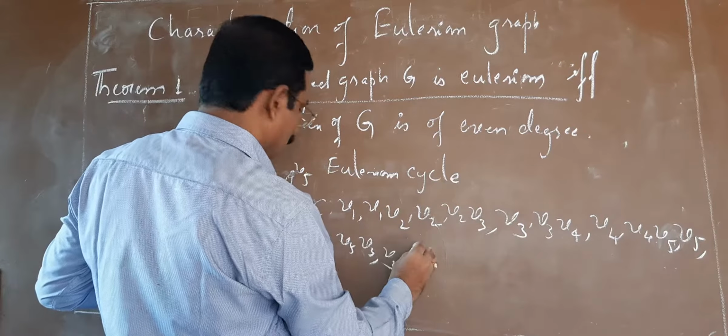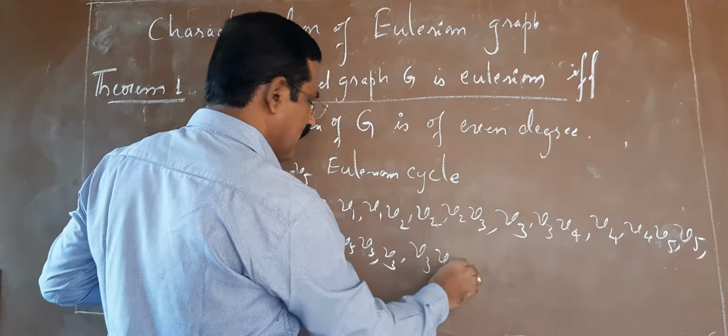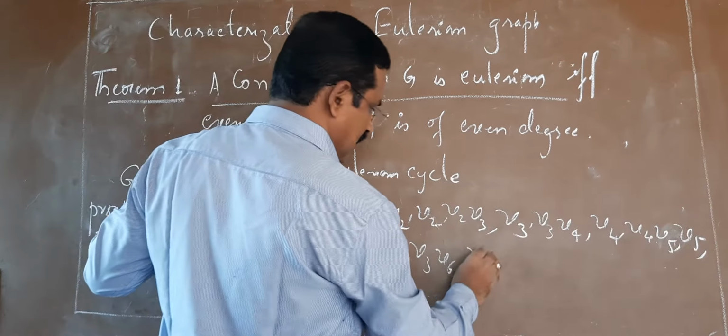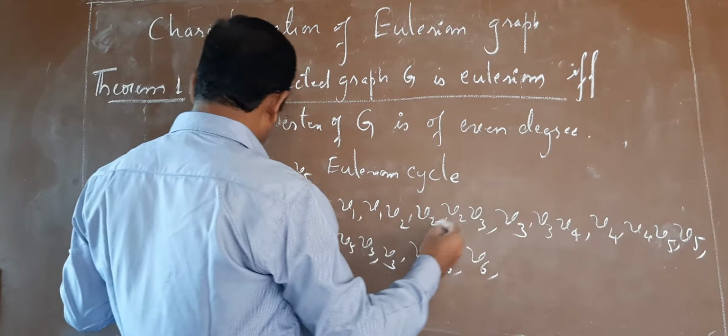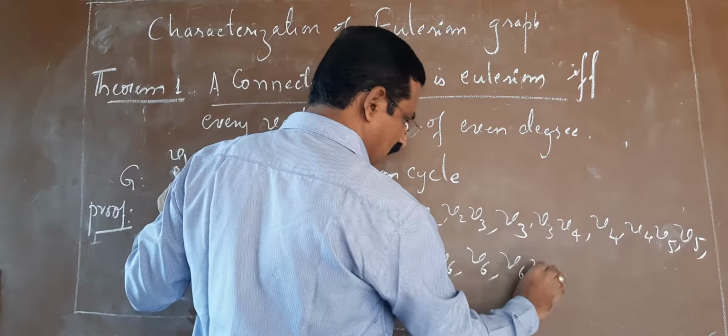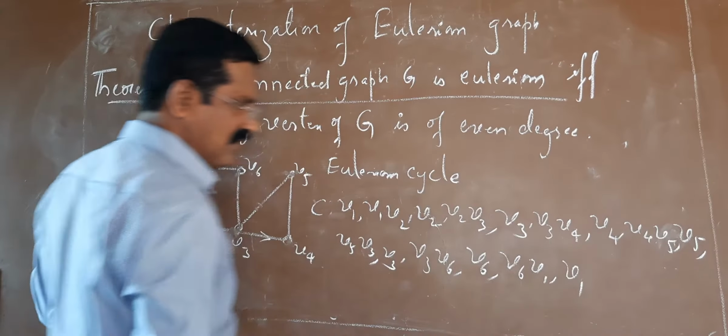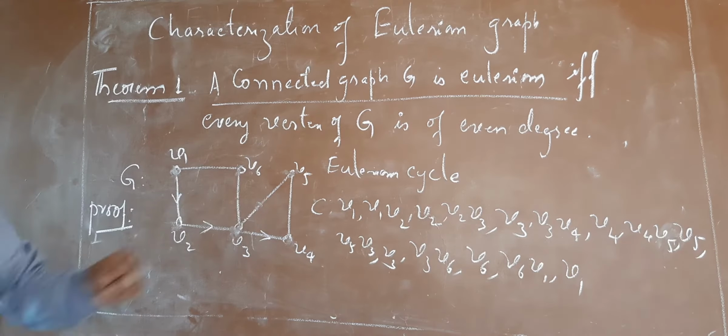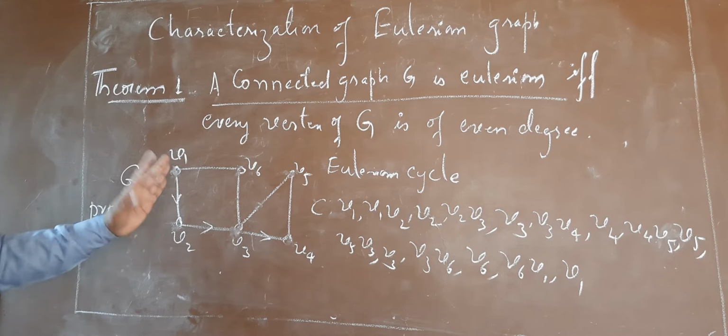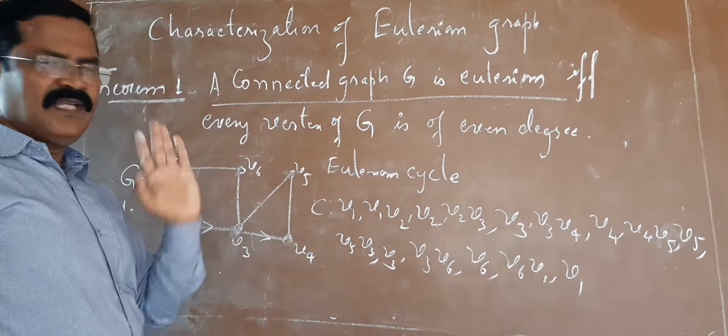So it is V3, V6. Next we have reached V6. Then you can say V6, V1, and we have reached at last the vertex V1. So it is a closed trail containing all edges of the graph.